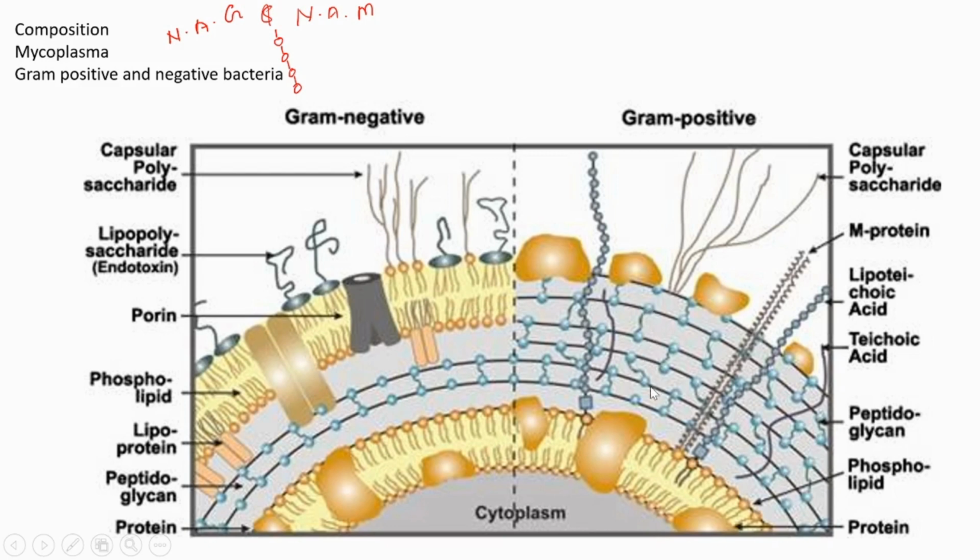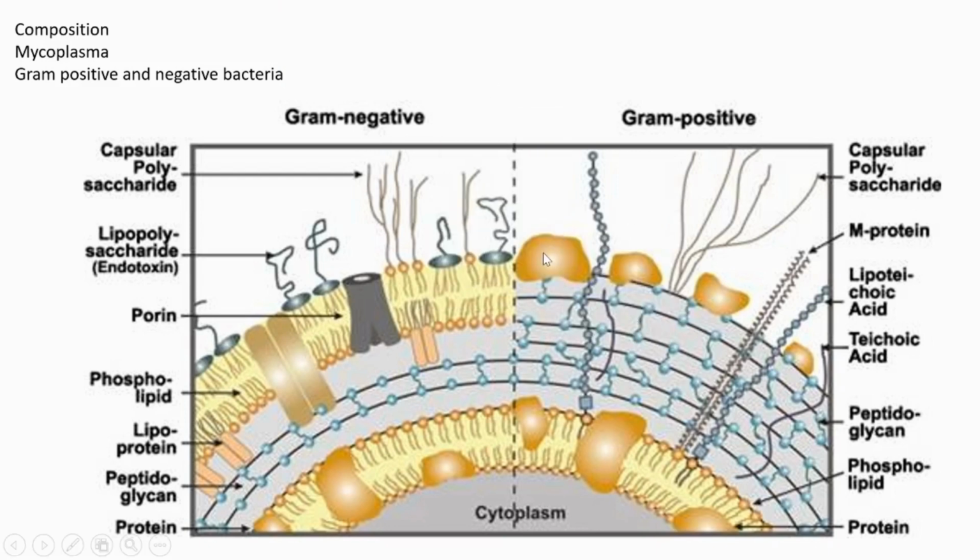Additionally, we can see a teichoic acid molecule that runs across these layers. As it runs across, it links to the membrane lipids. As it is linked with the lipid, it is called lipoteichoic acid. So that is the difference. Here, in the picture of gram negative, it is a very thin wall. Gram positive has a very thick wall. Another difference: gram negative will not retain the color of the dye. So that's about the cell wall.